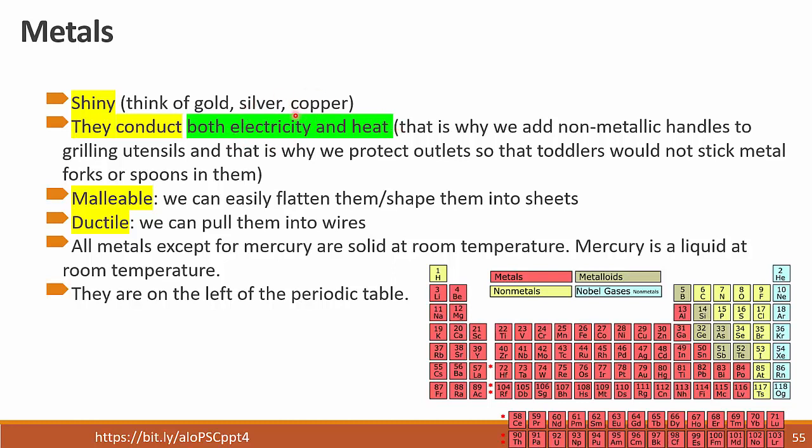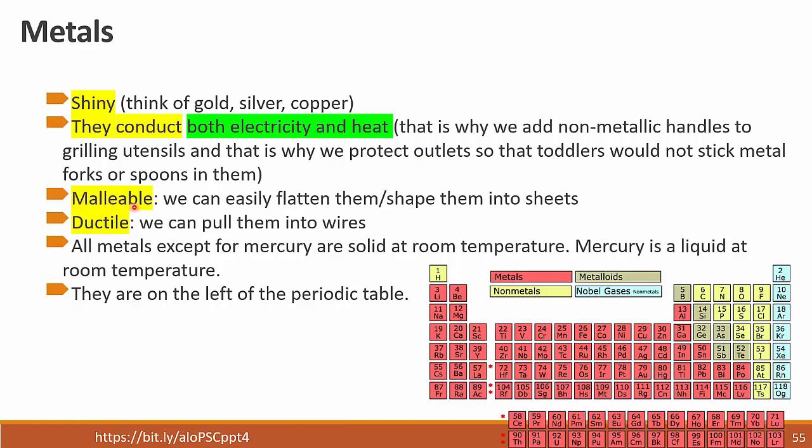and vice versa. That is why we add non-metallic handles to grilling utensils. If you just use a metal spoon for grilling or for stirring soup, it's going to get hot and you cannot hold it anymore. And that's why we protect outlets so that toddlers would not stick metal forks or spoons in them. Because the metal spoon or fork is going to conduct electricity and hurt them.